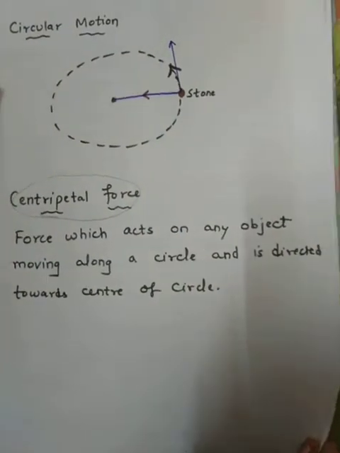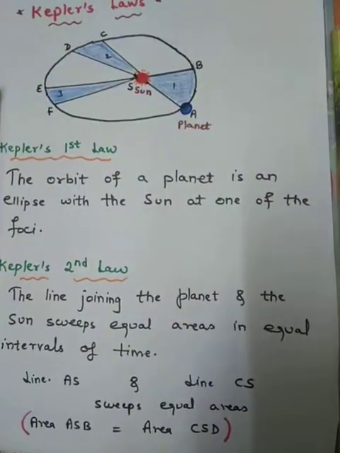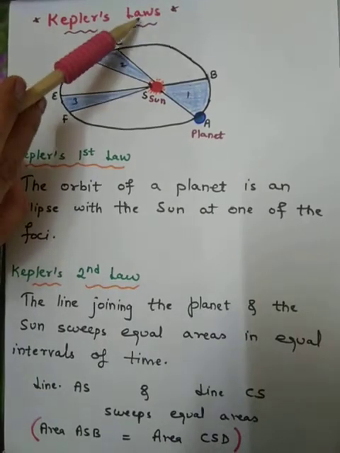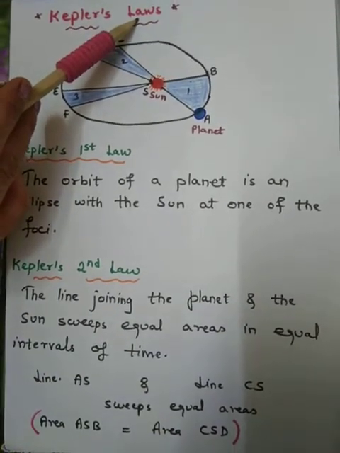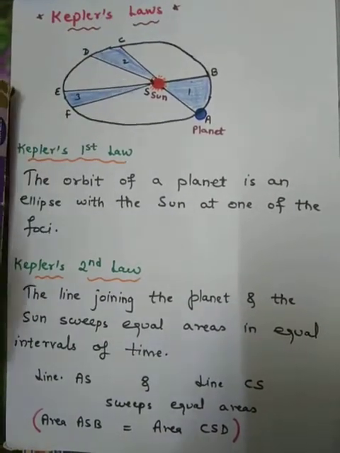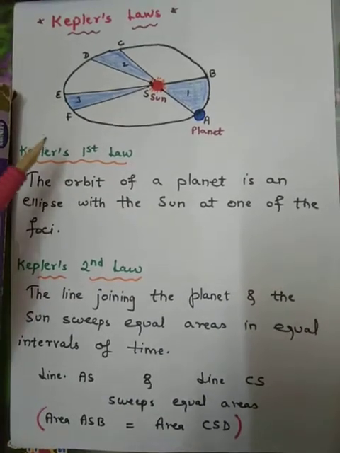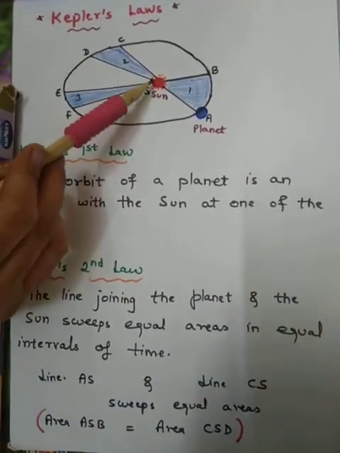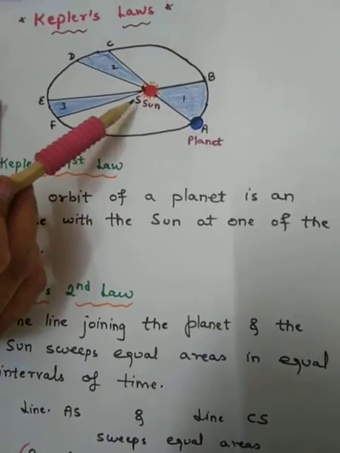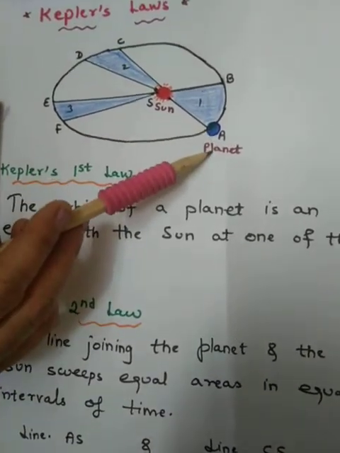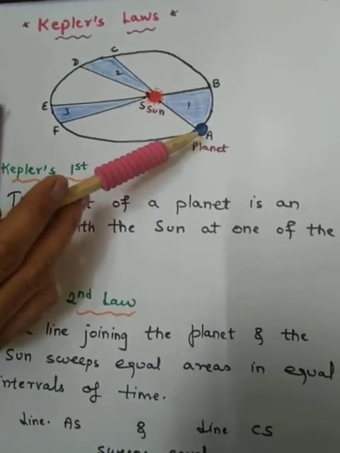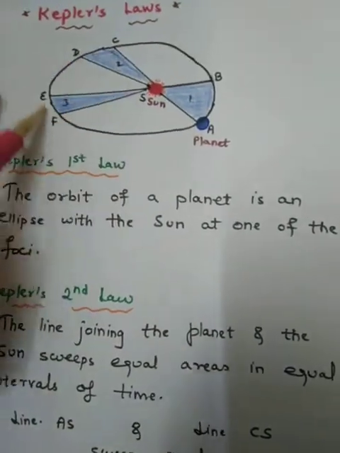Now the board's favorite question forever from the chapter is Kepler's laws. We will have three laws under this, and each one of them is equally important. Whenever any of the laws is asked, you have to first draw this diagram. You can see I have the sun at the center, denoted by S, and suppose there is a planet, any planet, let us say this is Earth, at position A. This planet will be revolving around the sun.